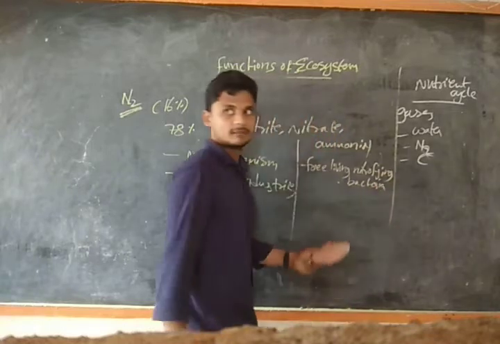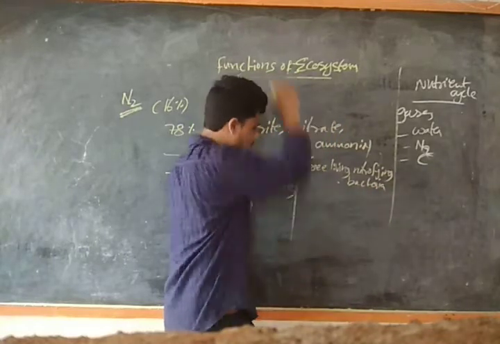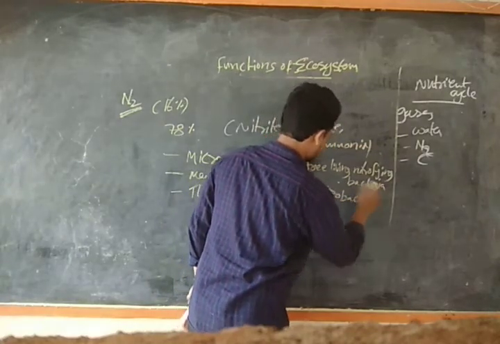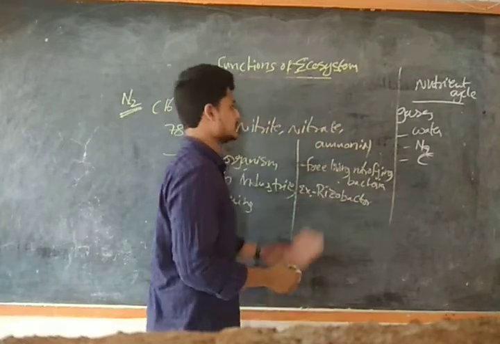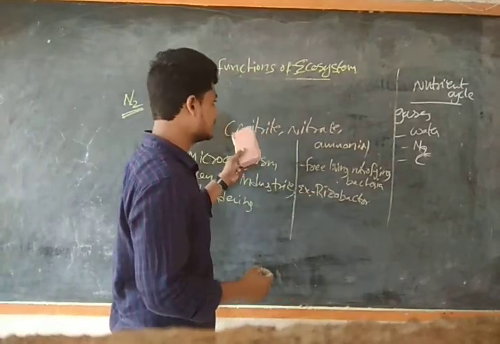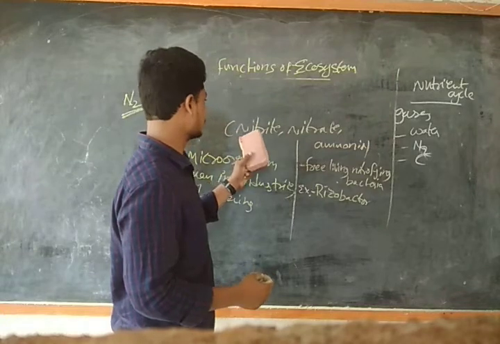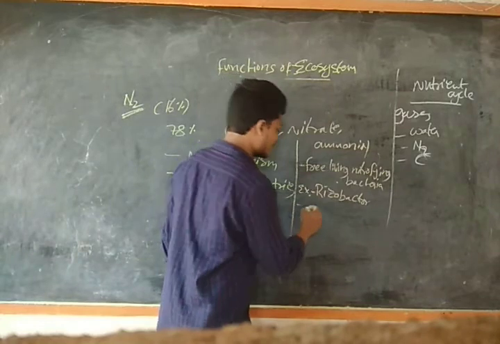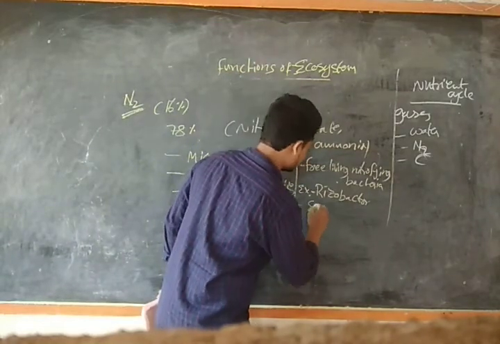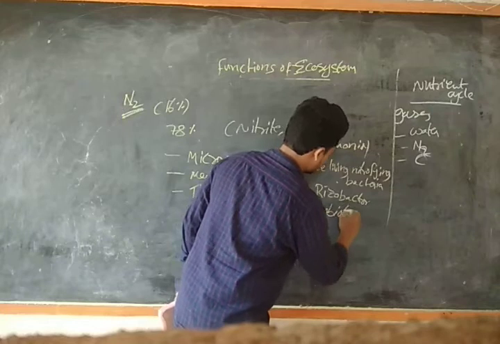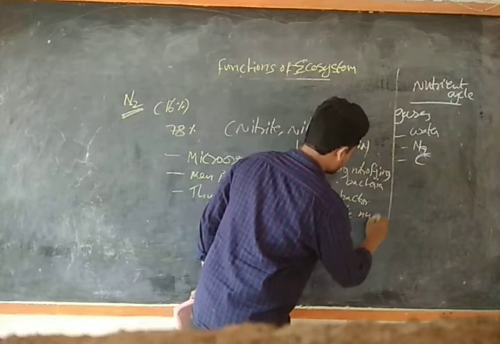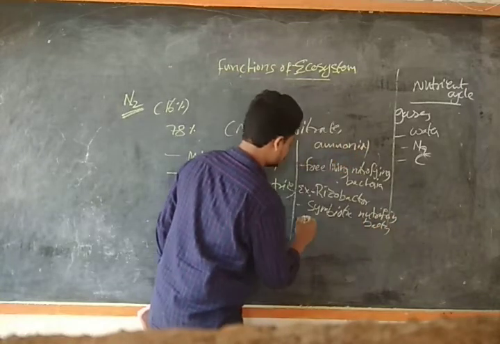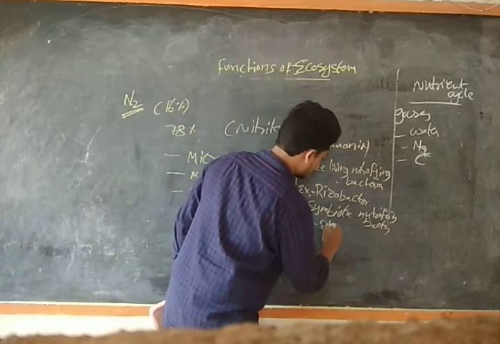The example is Azotobacter, which will convert the elemental nitrogen into ammonia. The second one is the symbiotic nitrifying bacteria, and the example is Rhizobium.